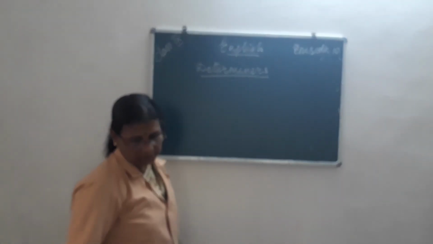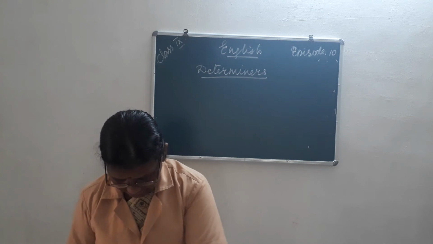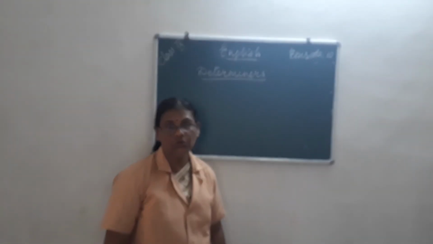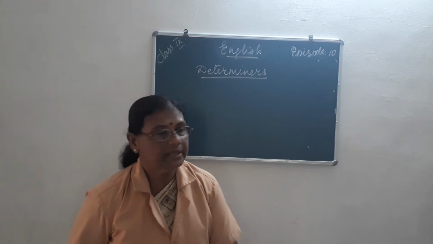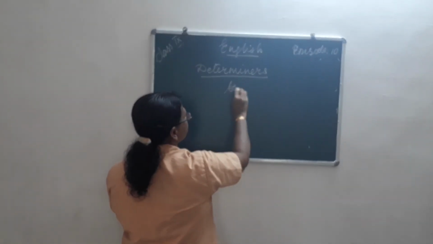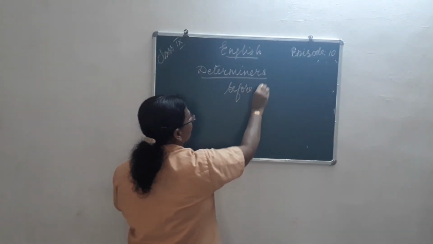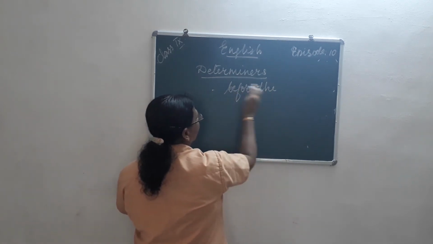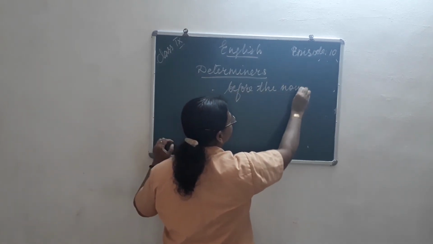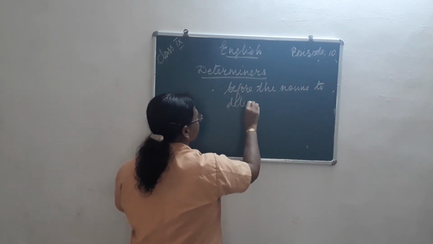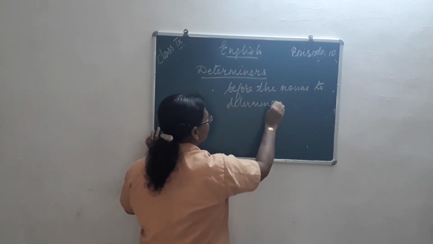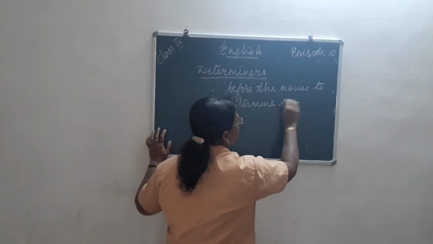Now we will come to the determiners. Which are the determiners, or other words which are used before the nouns? Yes, before the nouns, to determine the meaning.